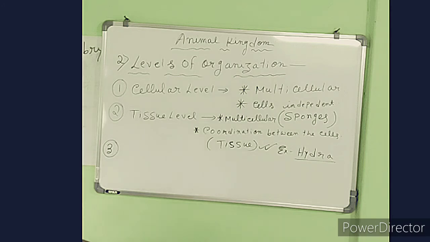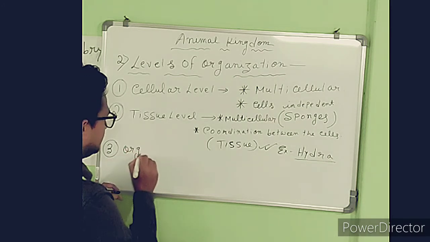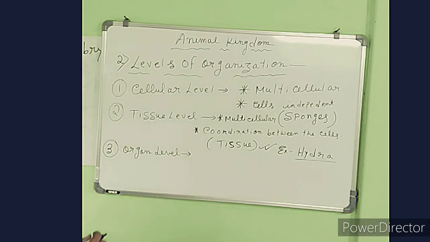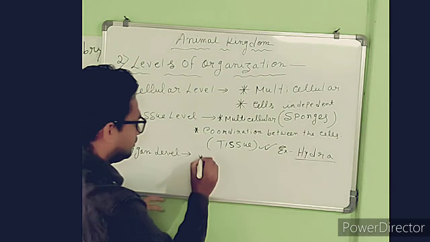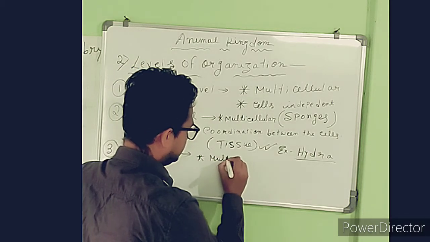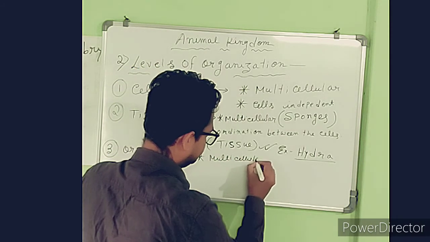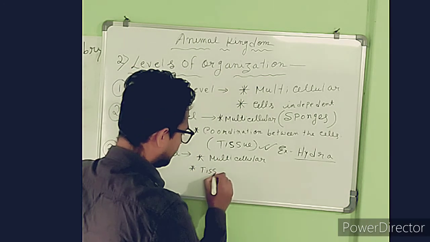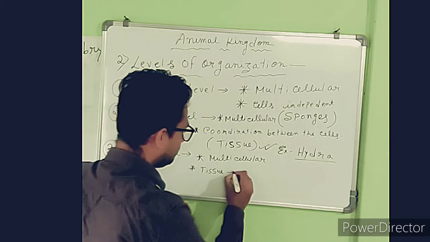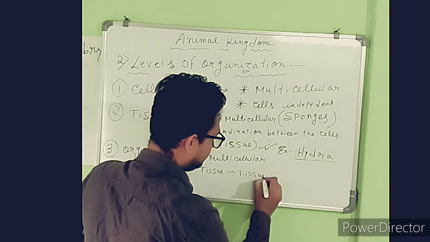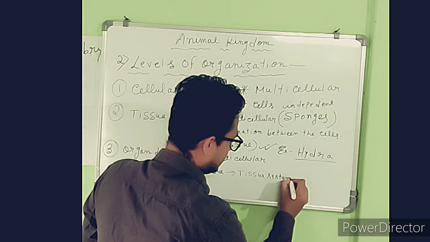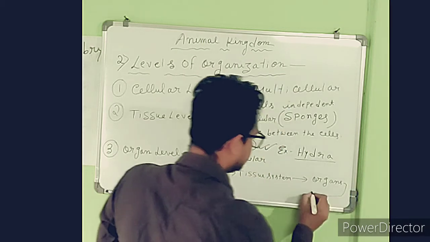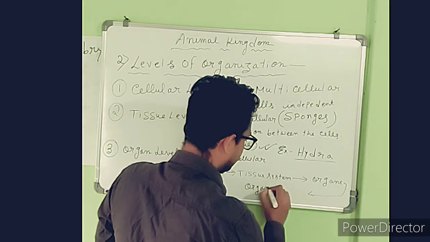Now move on to the third type, that is the organ level of organization. So here also the organism can be multicellular, and a group of tissues will form the tissue system, and the tissue system will form the organs, and organs will form the organ system.